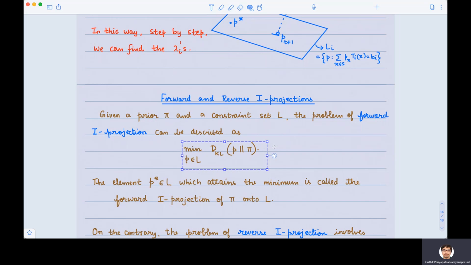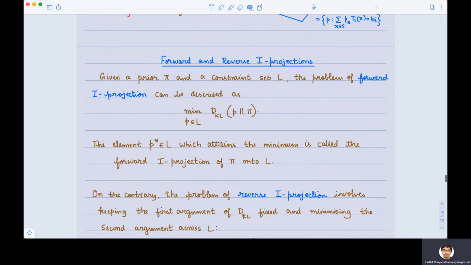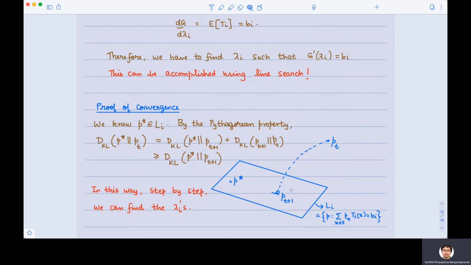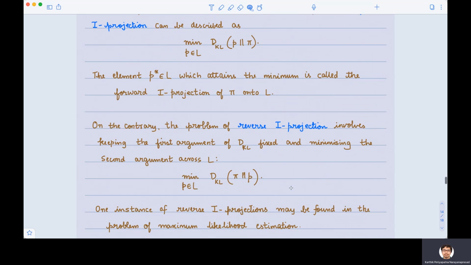Now, information geometry people have given a nice name for this problem. They call it the problem of forward I projection. The I here simply means information or KL divergence. The element P star, which attains this minimum, is what is called the projection of pi onto L.